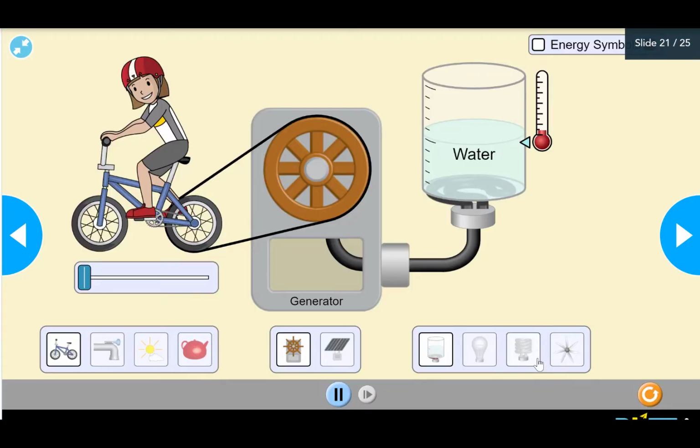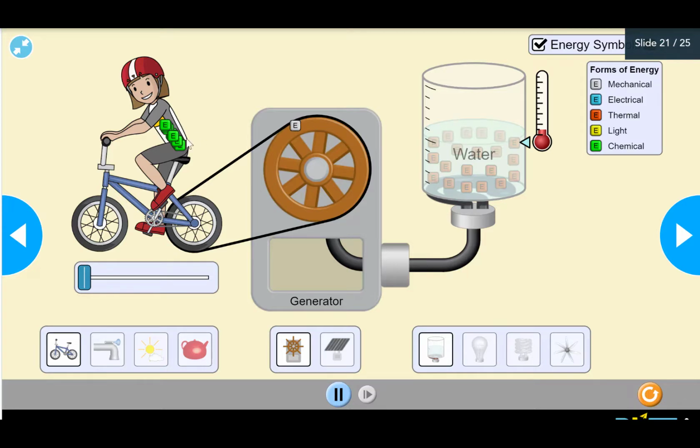This simulation is about energy forms and changes, and transforming energy. So here we have different forms of energy. The bike can show us kinetic energy. Let's show the energy symbols for each one.